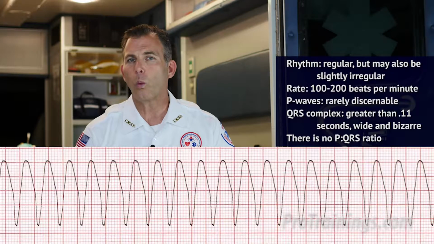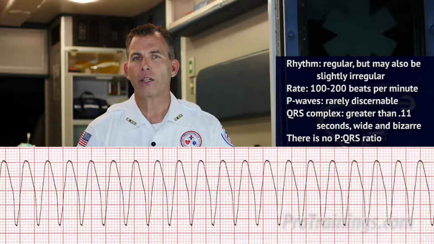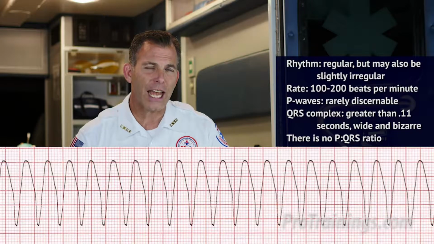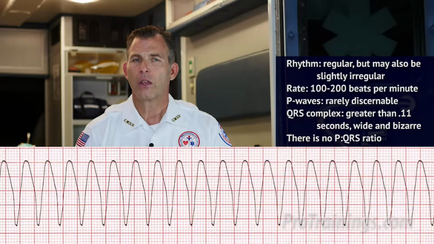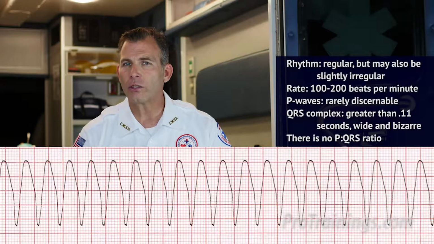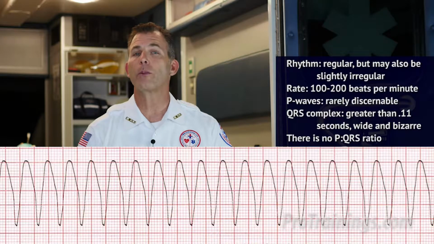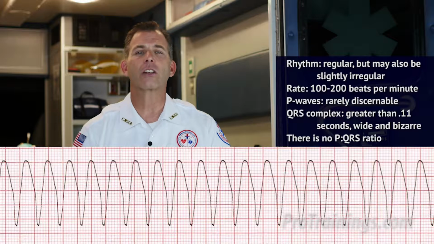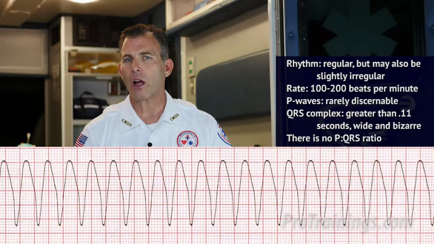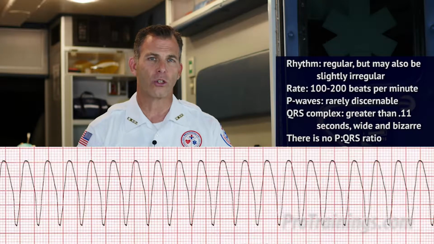The rate is around 100 to 200 beats per minute, and there are rarely any discernible P waves. There's no discernible P to R interval, and the QRS complex is greater than 0.11 seconds and is characterized as wide and bizarre with no P wave to QRS ratio.